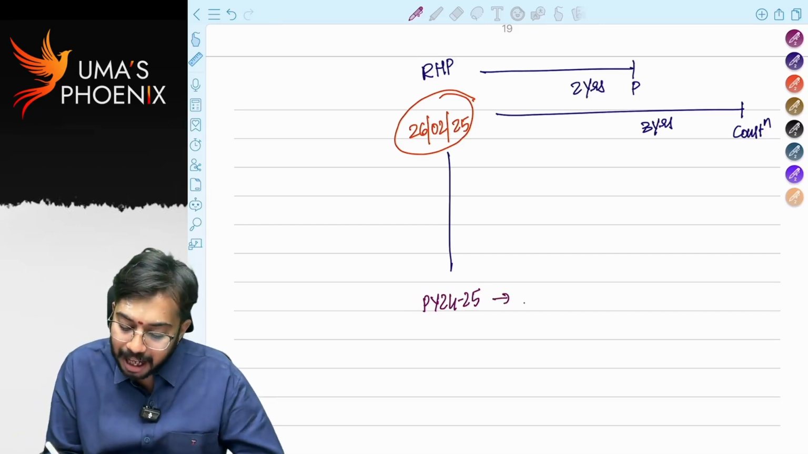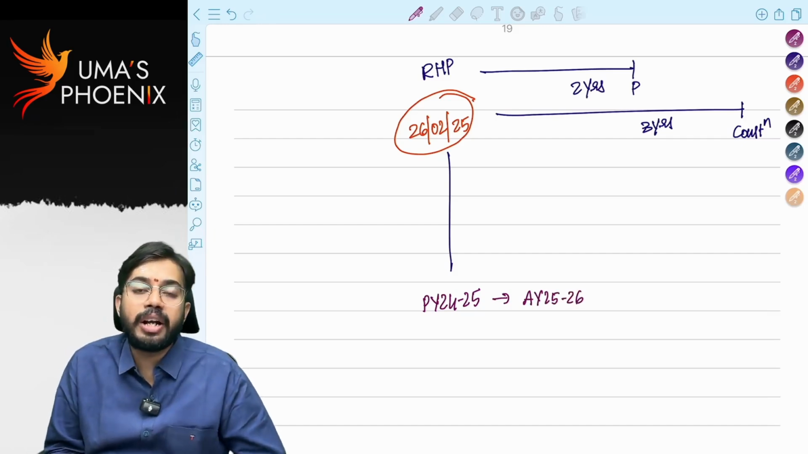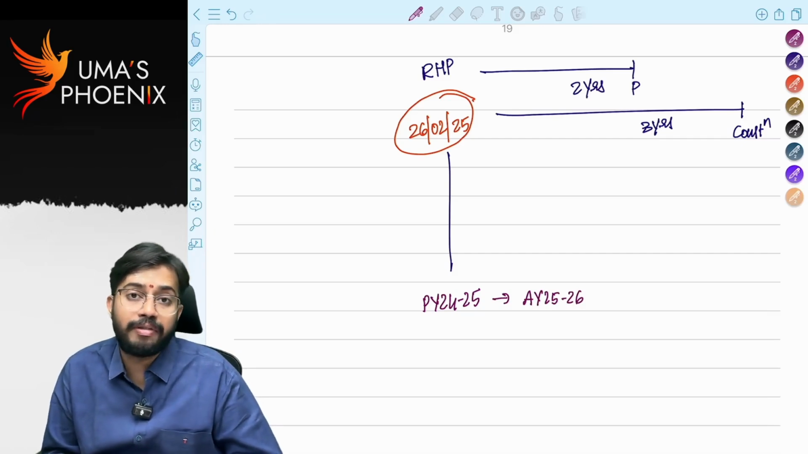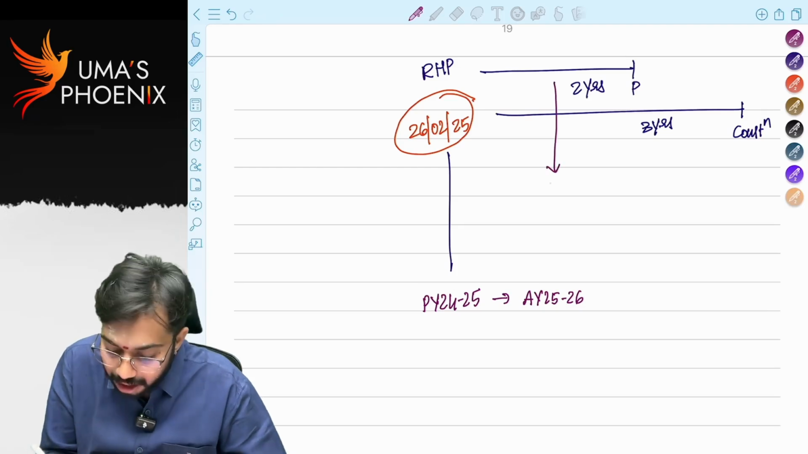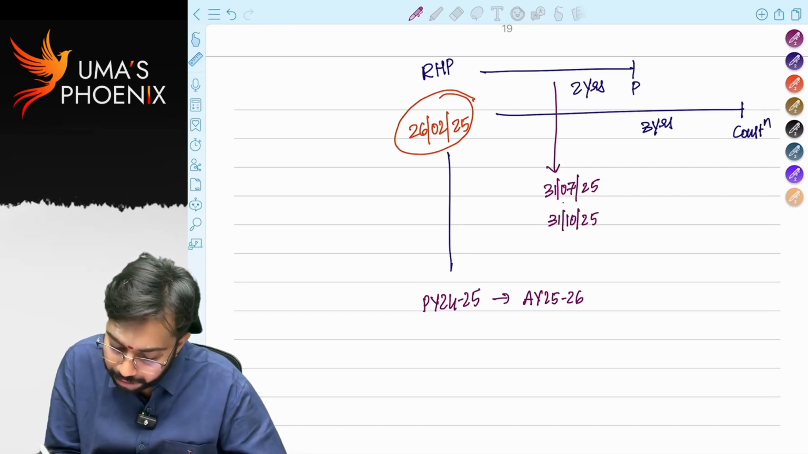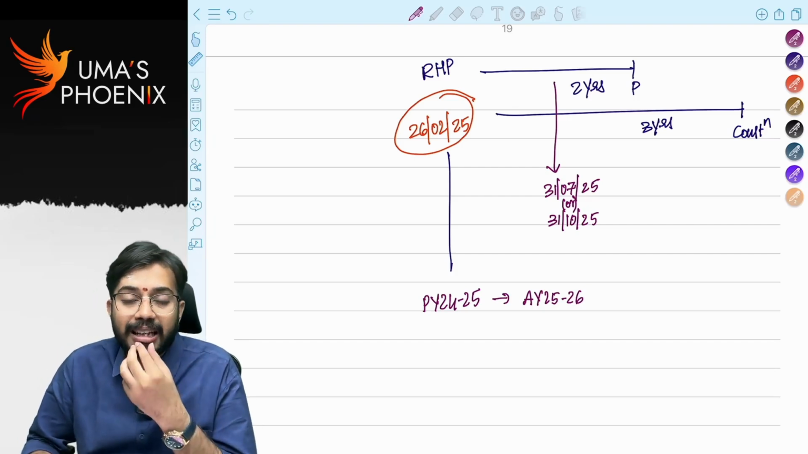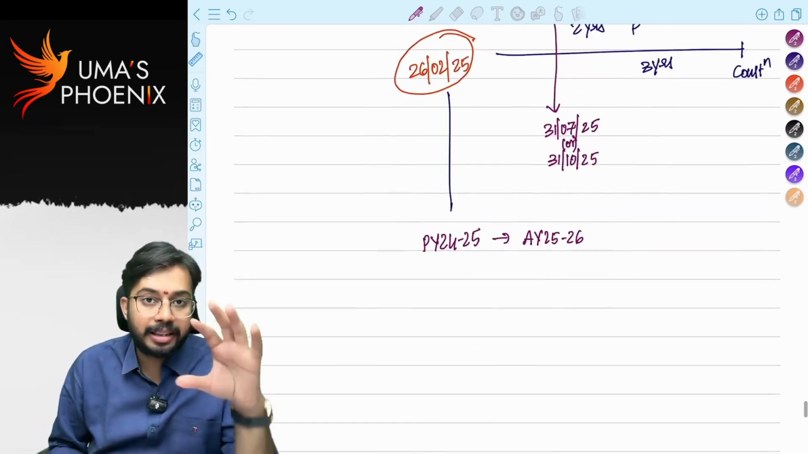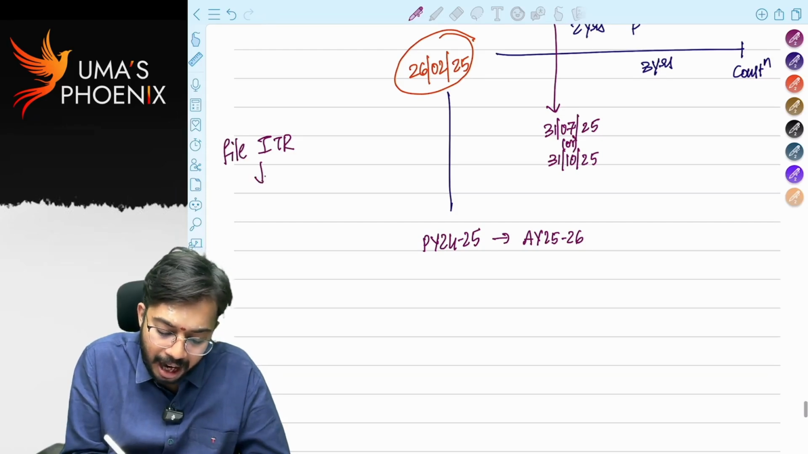When I will pay tax in assessment year 25-26. Generally, what is the due date for filing ITR? 31st July of the assessment year or 31st October of the assessment year. That means on or before 31st July 2025 or on or before 31st October 2025, I have to file my income tax return. To file my income tax return, I have to pay tax. That means, see the order. I have to file ITR. To file ITR, I have to pay tax.